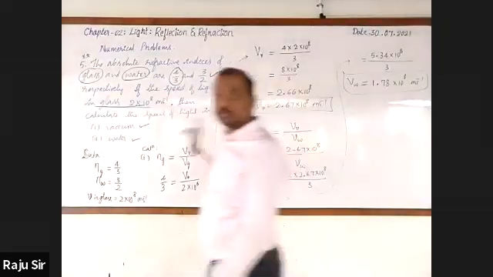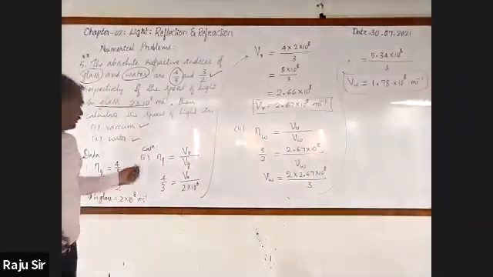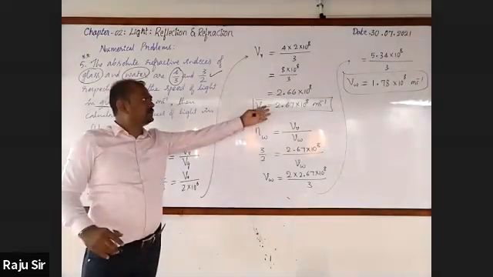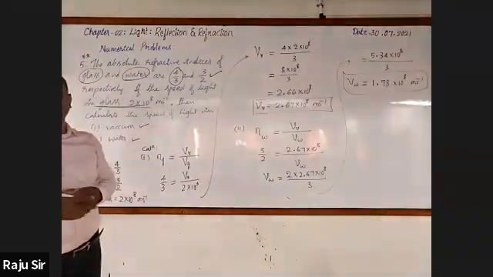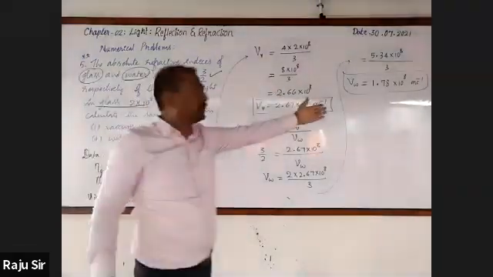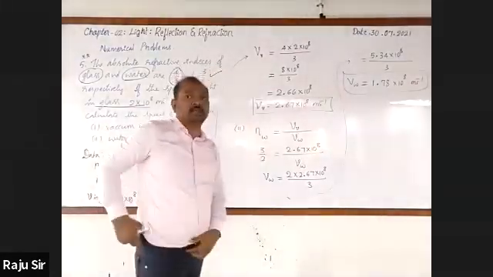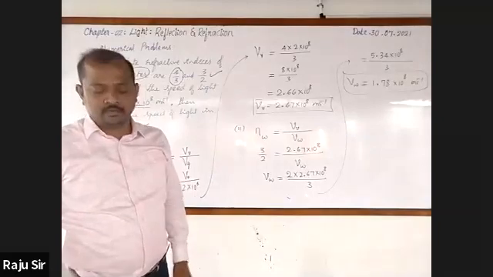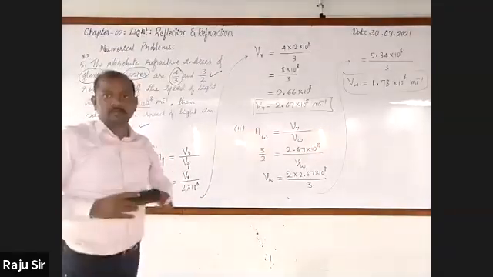According to the given values, we have got velocity of light in vacuum as 2.67 into 10 raised to the power 8 meter per second, and in water as 1.78 into 10 raised to the power 8 meter per second. Follow?